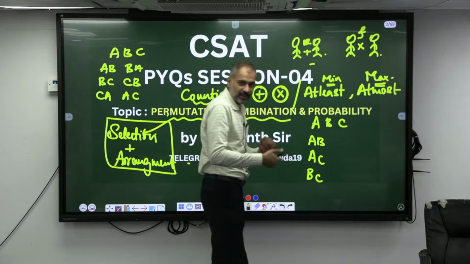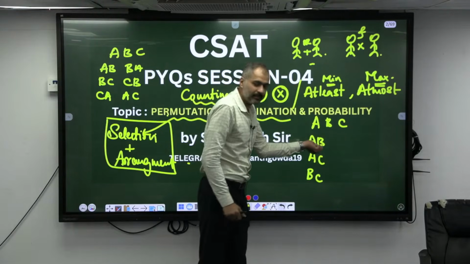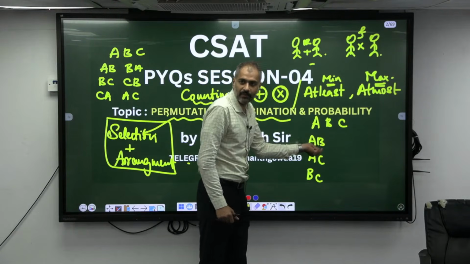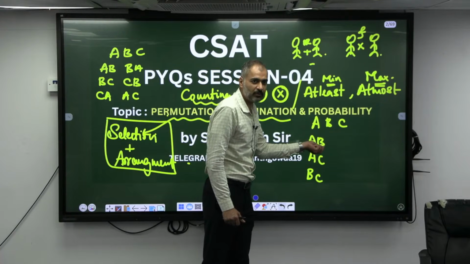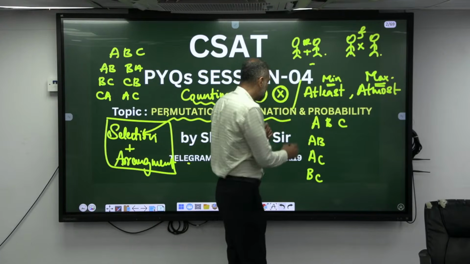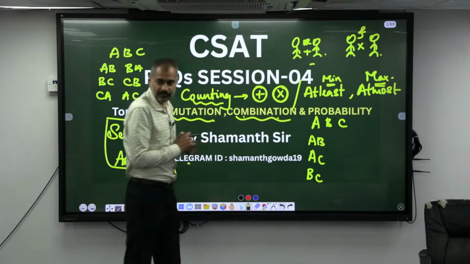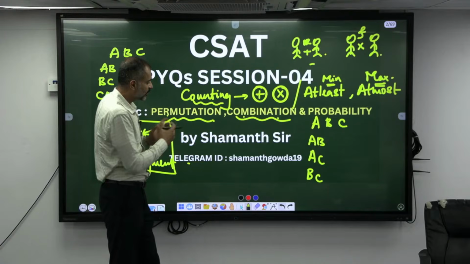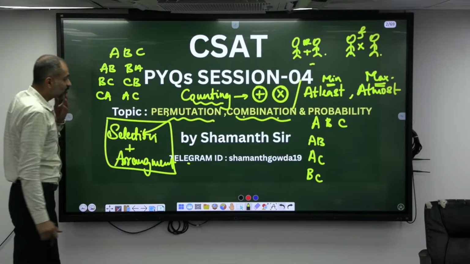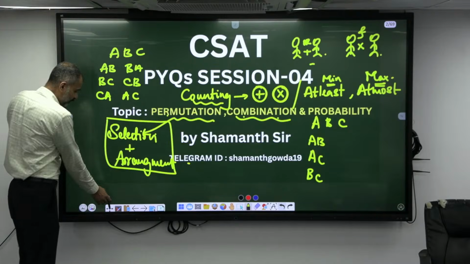This is like a handshake. A shaking hands with B is the same as B shaking hands with A. A going on a trip with B is the same as B going on a trip with A. Understood? So this counting technique is called combination. Probability we'll see later on, the chance of happening. Based on these basic concepts, we'll take some of the questions.